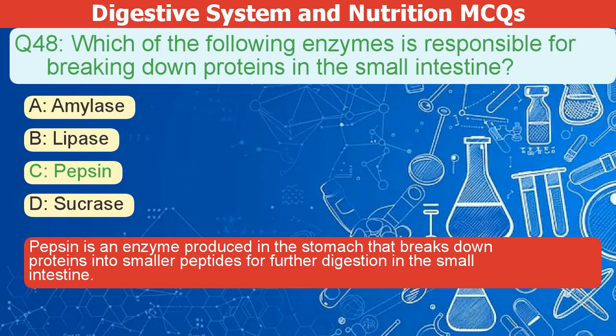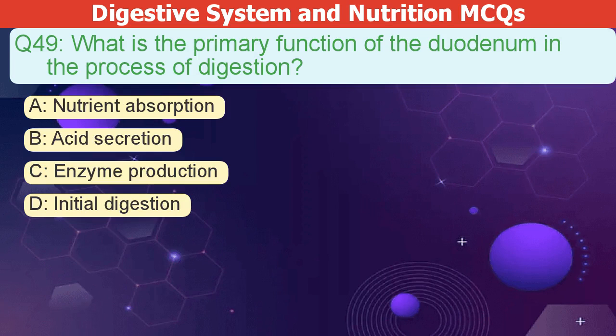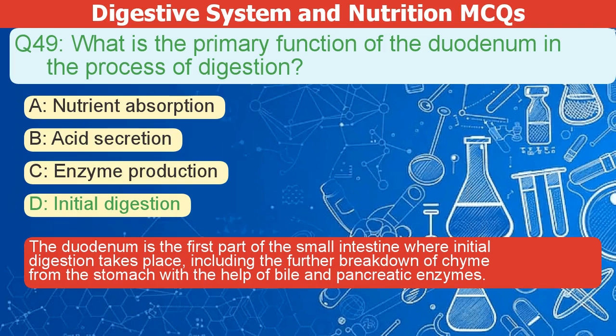What is the primary function of the duodenum in digestion? A. Nutrient absorption. B. Acid secretion. C. Enzyme production. D. Initial digestion. The correct answer is D. The duodenum is the first part of the small intestine. Initial digestion takes place there. This includes further breakdown of chyme from the stomach. Bile and pancreatic enzymes help with this process.